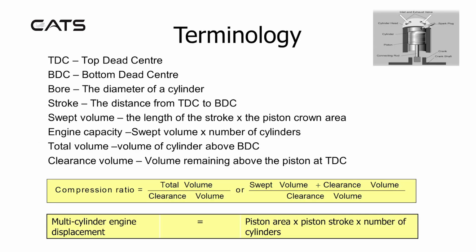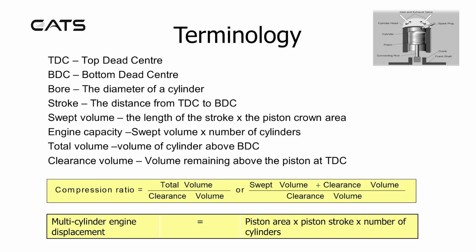Terminology. TDC refers to top dead center, when the piston is at its highest point. BDC refers to bottom dead center. Bore is the diameter of a cylinder. Stroke is the distance from top dead center to bottom dead center.